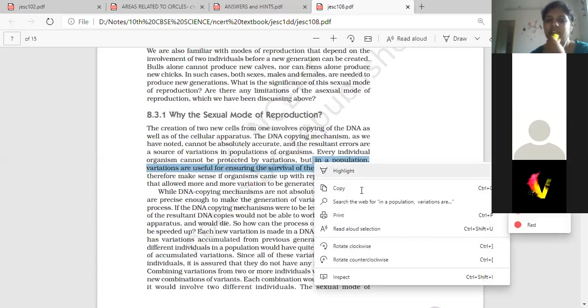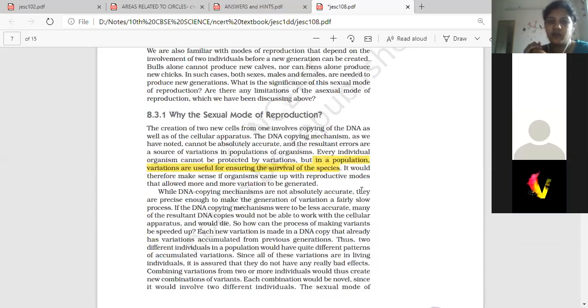It would therefore make sense if organisms came up with reproductive modes that allowed more and more variations to be generated. While DNA copying mechanisms are not absolutely accurate, they are precise enough to make the generation of variations a fairly slow process. If the DNA copying mechanism were less accurate, many of the resultant DNA copies would not be able to work with the cellular apparatus and would die. So how can the process of making variants be speeded up?